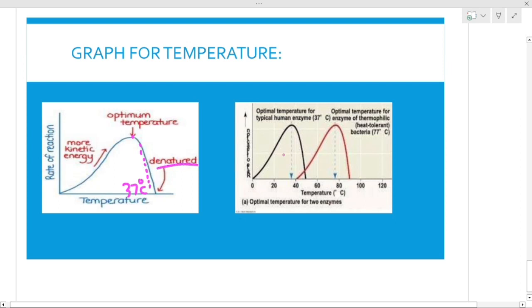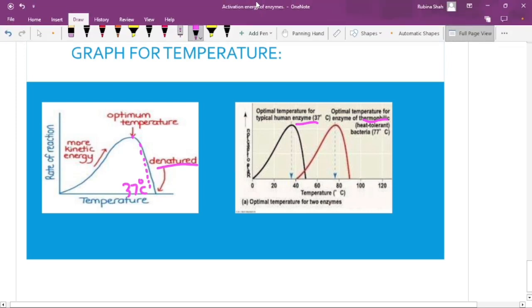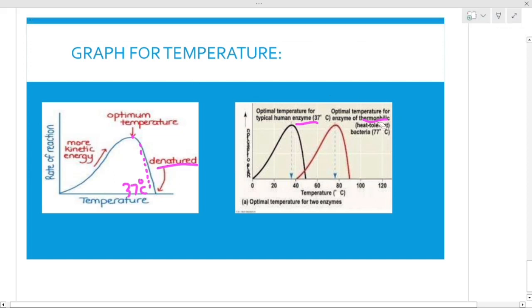See, in the next graph we have two graphs. One is showing the enzyme activity at 37 degrees centigrade, the same graph as here. And the other graph is about thermophilic bacteria. Thermophilic is hiding, so let me erase this. Okay, thermophilic bacteria.